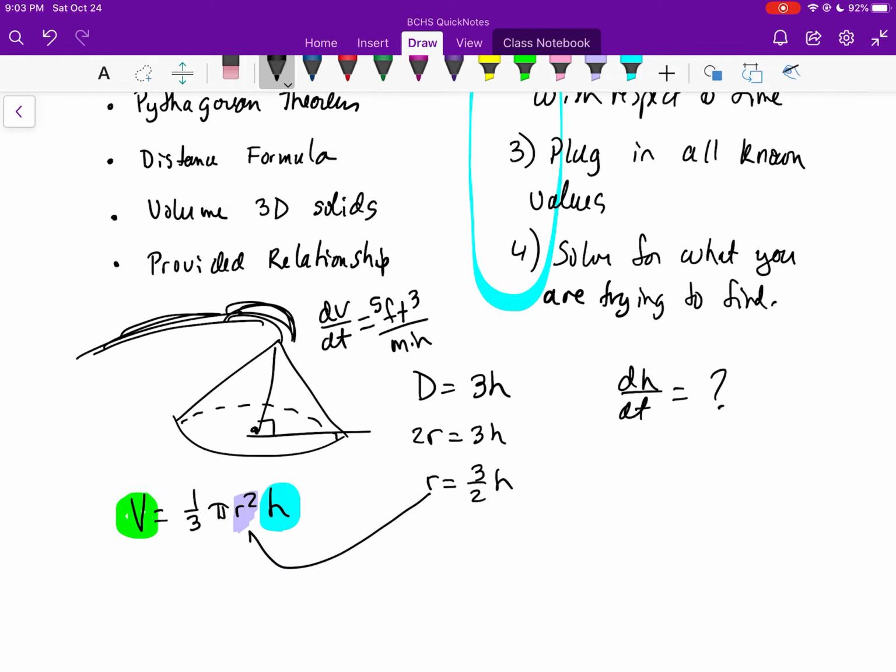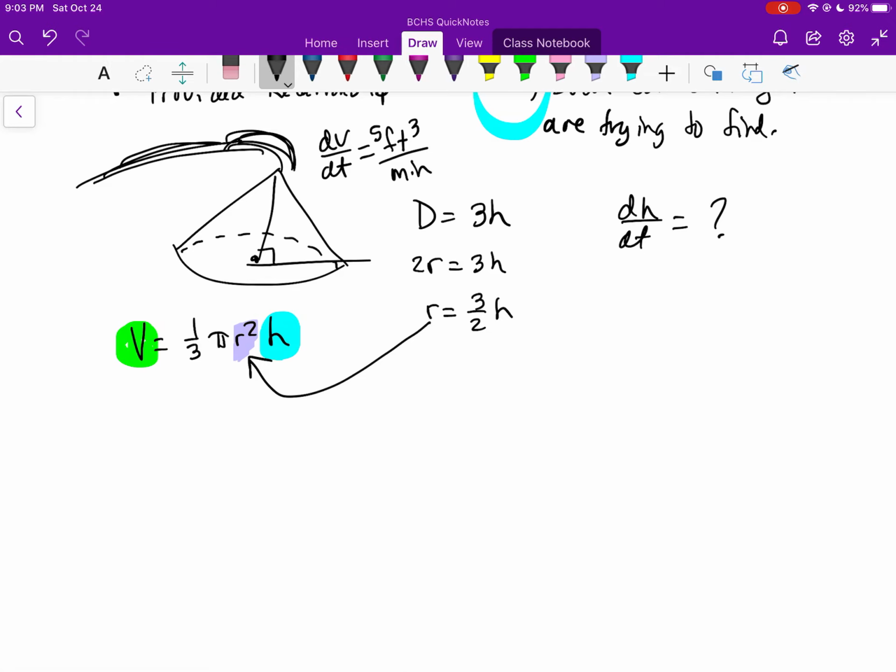I can take that value for radius and I can plug it in. And if I do that, the 3/2 times the 3/2 is going to be a 9/4. And you're going to get this volume is equal to 1/3 pi 9/4 h squared times h. Finishing that all up, the 9 and the 1/3 are going to cancel, and you're going to get 3/4 pi h cubed. This over here is basically step 1. You're relating the physical quantities to each other, and this is typically the hardest part in all these problems, is coming up with a relationship that relates these physical quantities together.